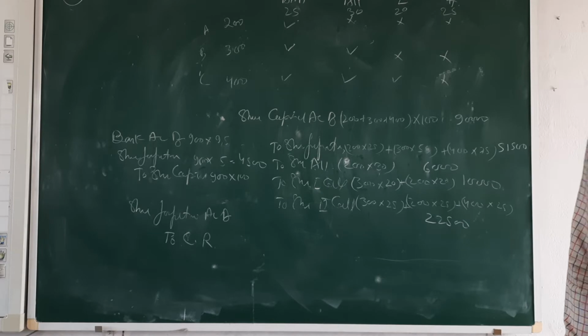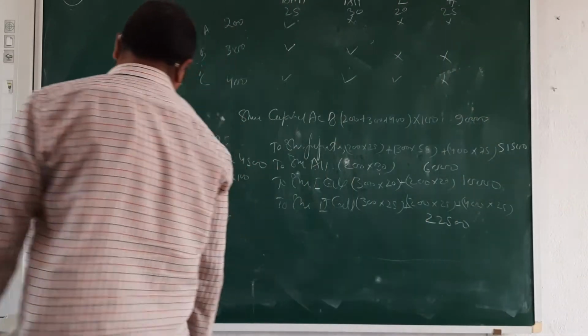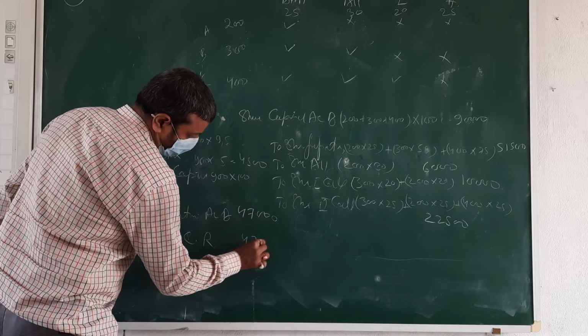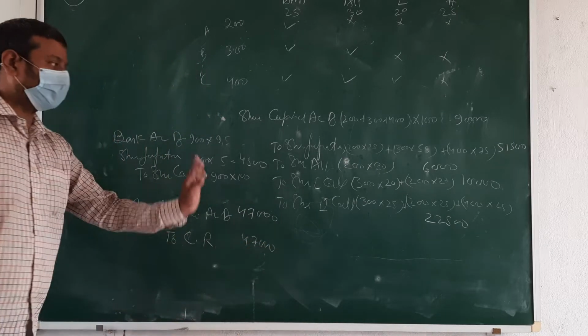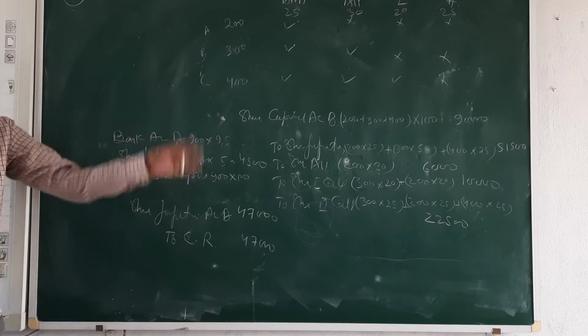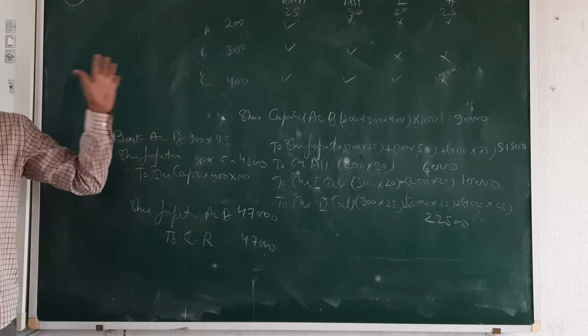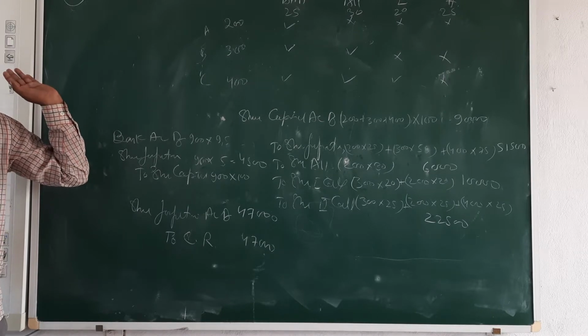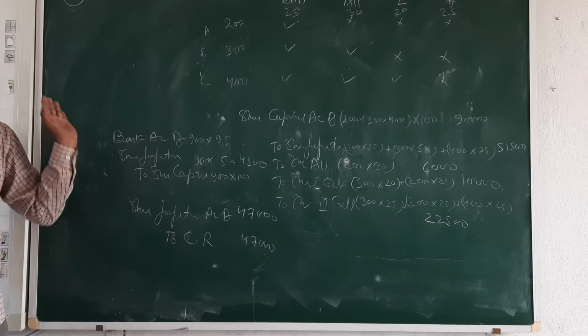Coming? Answer came or not? If these questions come in business, your paper is sure and certain 3 to 4 marks. Up to this one. Okay? Done? Okay, go for the next.